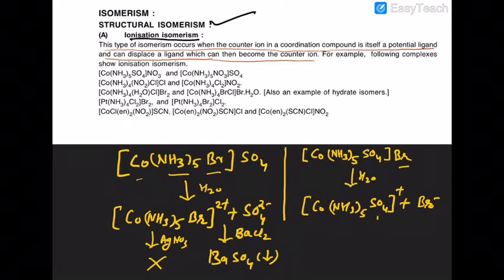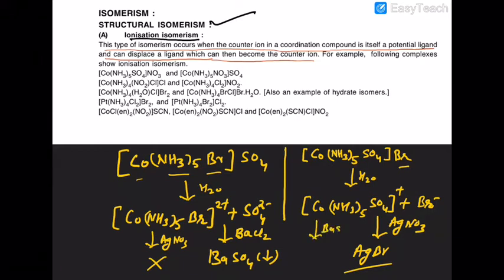But in the other compound, if you add silver nitrate, you get a yellow precipitate of silver bromide, and nothing is observed if you add barium chloride.